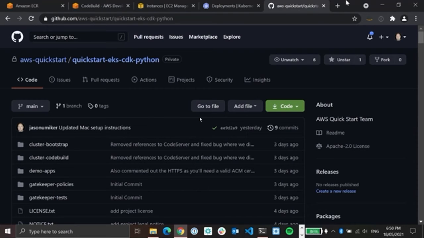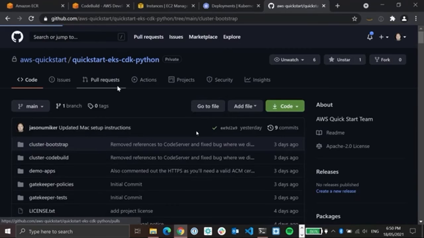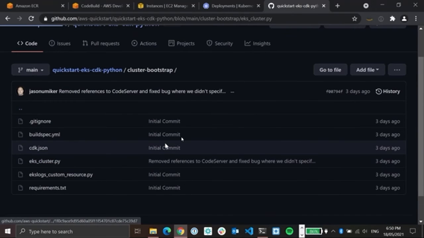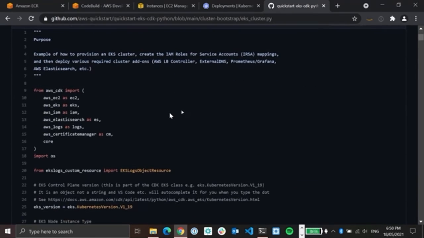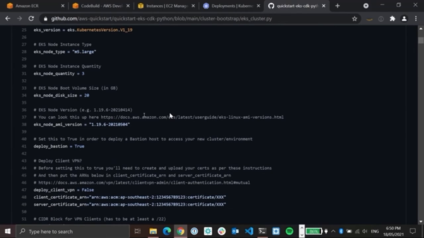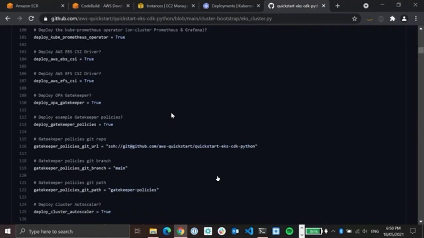The EKS CDK Quick Start is available at the AWS Quick Start's GitHub repo and also provides a detailed end-to-end work instruction to quickly and easily get your cluster up and running. The Quick Start CDK template that we're working with is written in Python. And note that we've taken the parameters that people will often want to change, and we've included them at the top of the file. So you don't need to know Python or the CDK, or go digging through the body of the template to make common tweaks or changes.